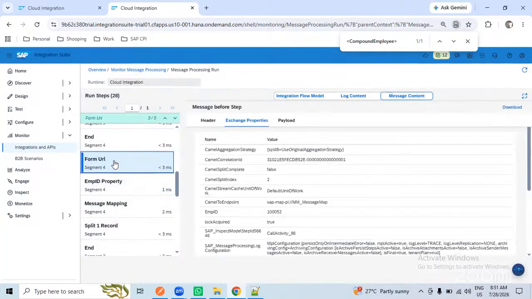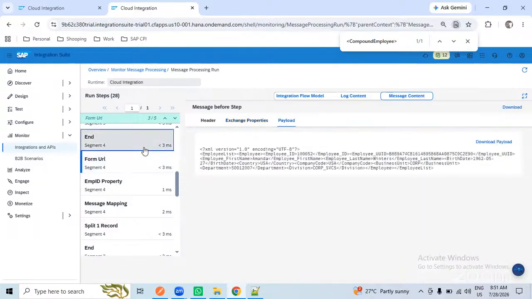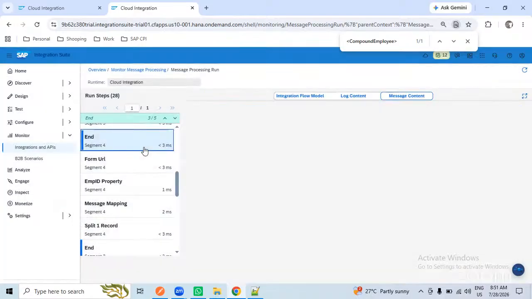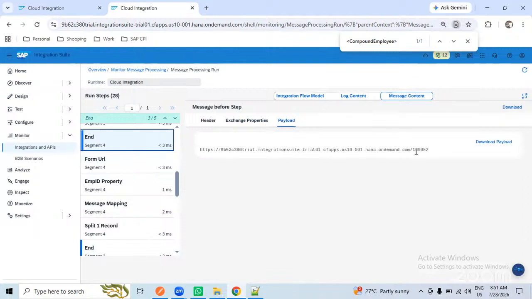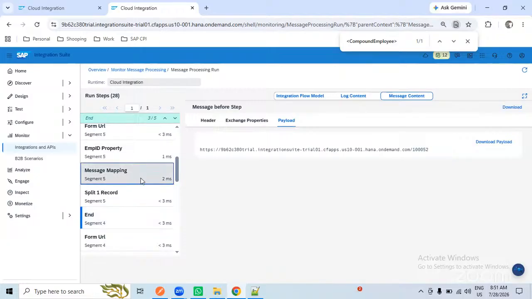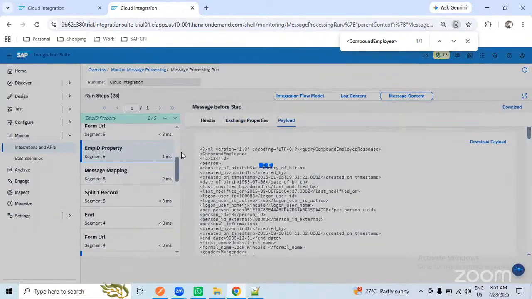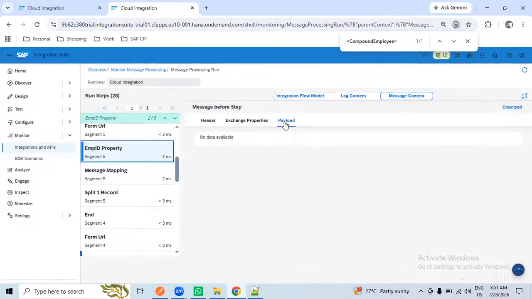Form URL. In the form URL, I will get the property which is created, the employee ID property. So the property is created as employee ID and the value is 100,052. And directly I will check the end now. So 100,052. Again the same. Go to the message mapping, you will get the employee ID. After the message mapping, you will get the transformed data.